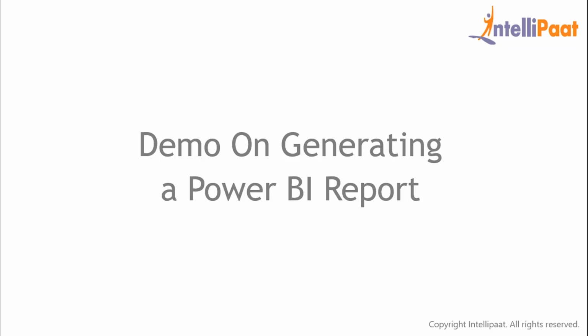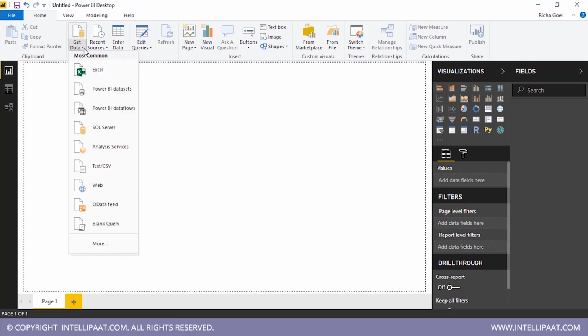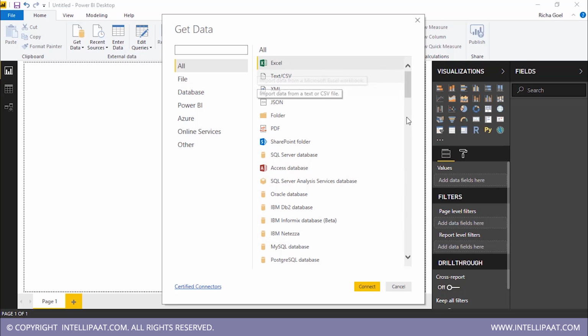For that, I need to open Power BI Desktop first. So I will open Power BI Desktop, and you can see this is my Power BI Desktop and it is open now. What I need to do in the first place is import my data source, because without data we cannot create any report. And for that, I need to click on Get Data. This is the easiest way to import your data, and I need to select the file format. Because my dataset is in Excel format, I will simply click on Excel and connect.